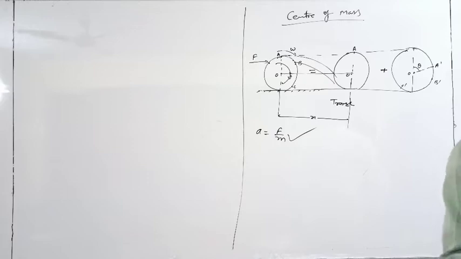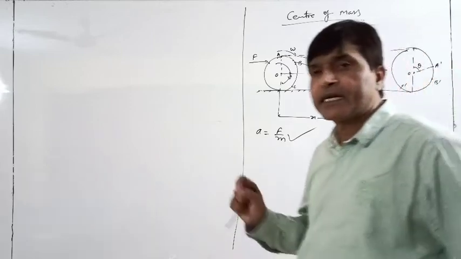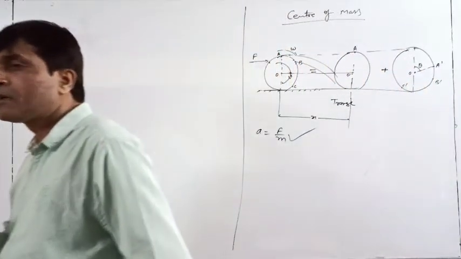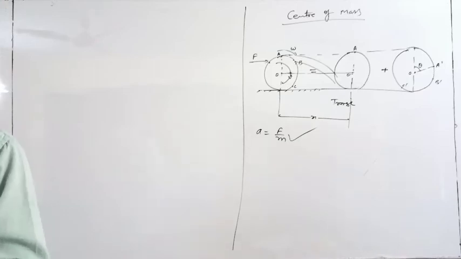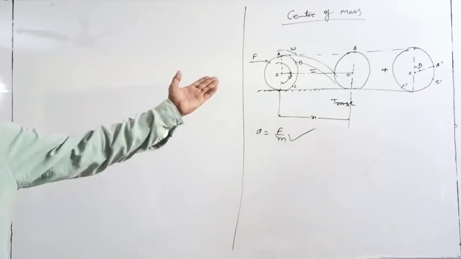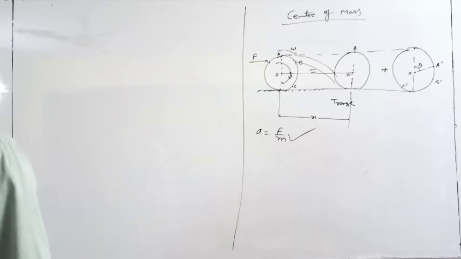But which acceleration do we consider as translational acceleration? Acceleration of center of mass. The translational acceleration is the acceleration of center of mass. In center of mass, we are assuming there is no rotational effect.